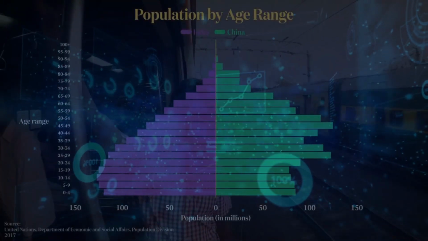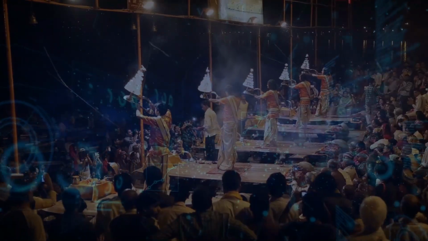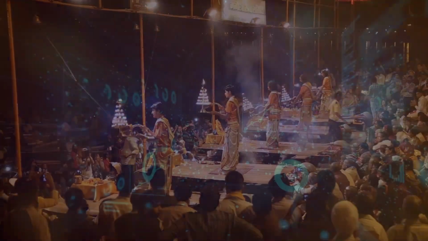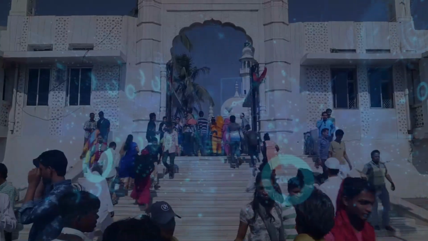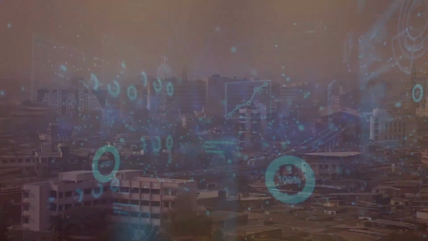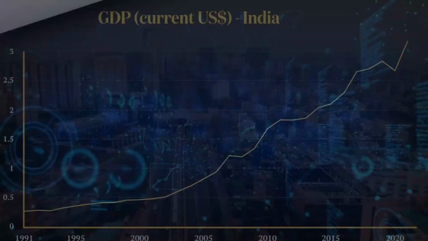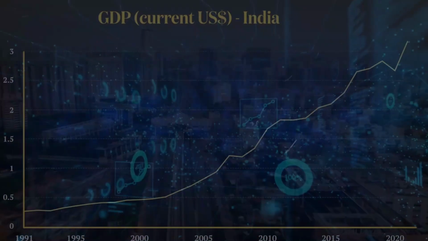From a religious perspective, India is a multi-religious country with a wide variety of faiths. Hinduism is the dominant religion and is practiced by around 79% of the population. Islam is the second largest religion and is practiced by around 14% of the population. Other important religions are Christianity, Sikhism, Buddhism, and Jainism. This religious diversity is reflected in the cultural and social structure of the country. These demographic characteristics of India are dynamic and subject to constant change due to factors such as population growth, urbanization, economic developments, and social trends.